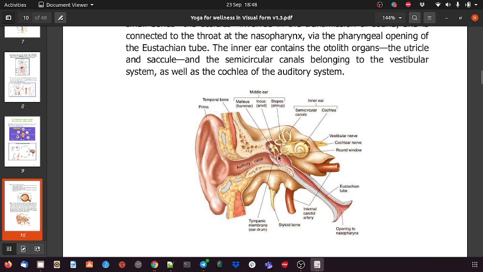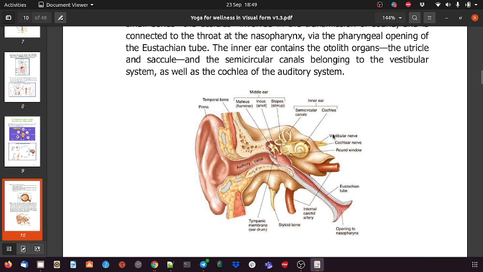And this is the hammer, anvil and stirrup. These are the bones of the middle ear. When the sound wave touches this drum, there is some kind of vibration, and the signal is passed on from the middle ear to the inner ear. And from this inner ear, it is passed on to the nerve system.